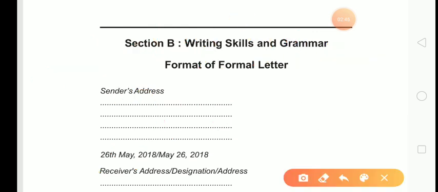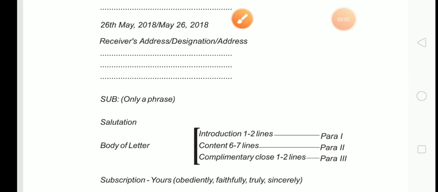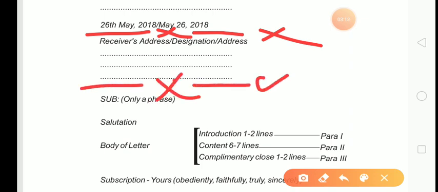So after sender's address, date. After sender's address, leave one blank line. After leaving one blank line, we have to write date. After date, receiver's address. After date, don't forget to leave one blank line once again. Then write receiver's address. After receiver's address, again leave one blank line.